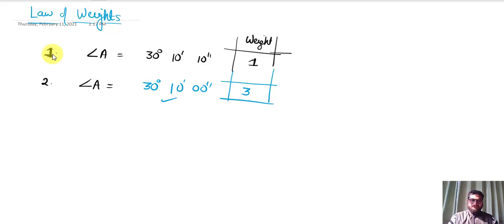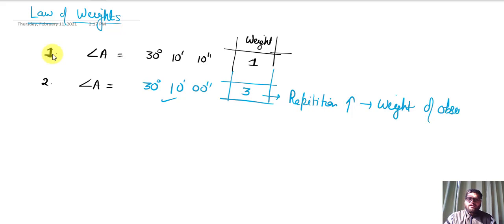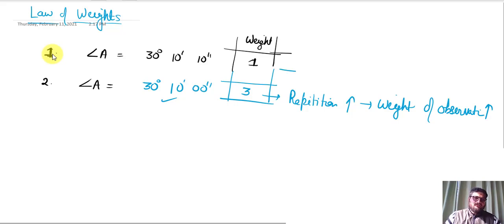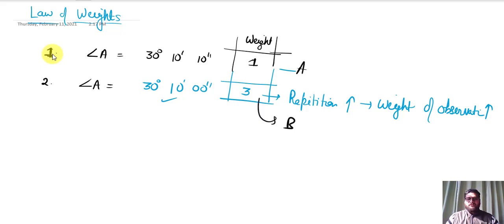So in this example, you can see that if you increase the number of repetitions, the weight of the observation will be increased, right? So this is the first thing we have to understand. This is the weight of the angle A when the measurement is conducted by person A, or by person B. So this is the weight.